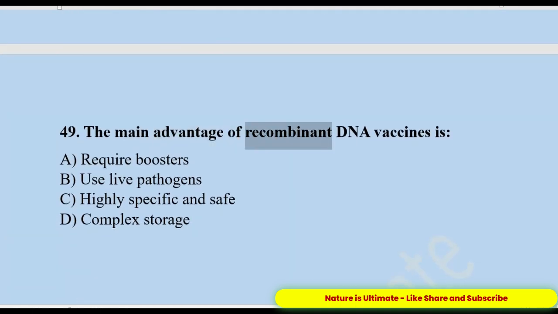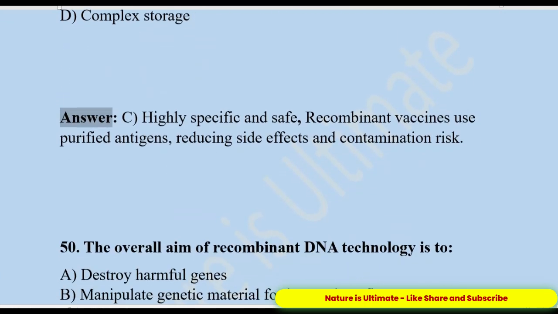49. The main advantage of recombinant DNA vaccines is: A. Require boosters. B. Use live pathogens. C. Highly specific and safe. D. Complex storage. Answer: C. Highly specific and safe. Recombinant vaccines use purified antigens, reducing side effects and contamination risk.